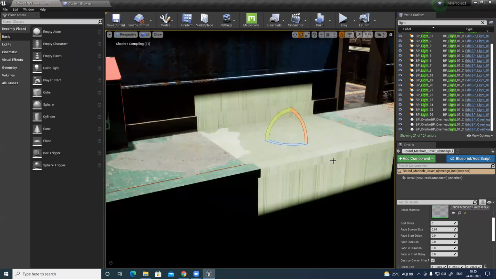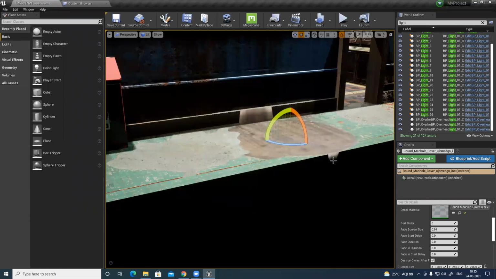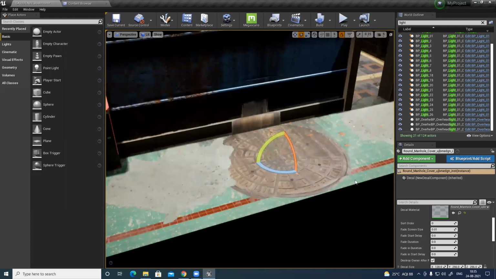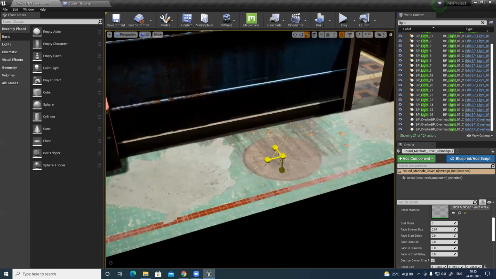Let it load. Loaded. It is pretty big. It's flipped, so make sure it never flips.